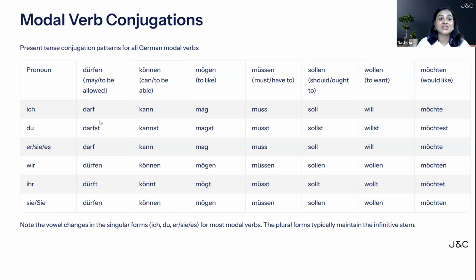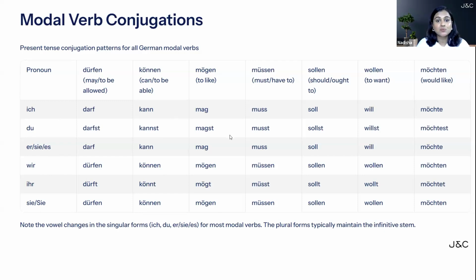Dürfen is conjugated as ich darf, du darfst, sie es darf, wir dürfen, ihr dürft, sie dürfen. If you see, the above 3 will not have umlauts in a modal verb. Even here, können: ich kann, du kannst, sie es kann. The above 3 are not having any umlaut. Below 3 will have umlaut. See here, dürfen, können, mögen: all the above 3, which is ich, du, sie es, will not have umlaut in a modal verb, but the below 3 will have umlaut, which is wir, ihr, and sie.